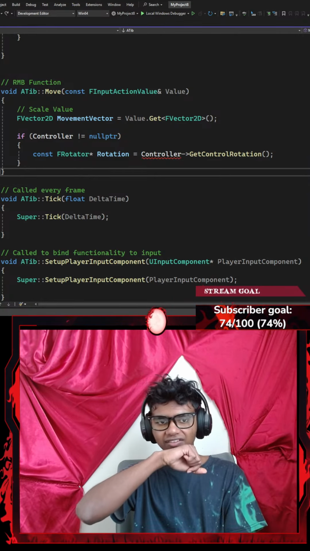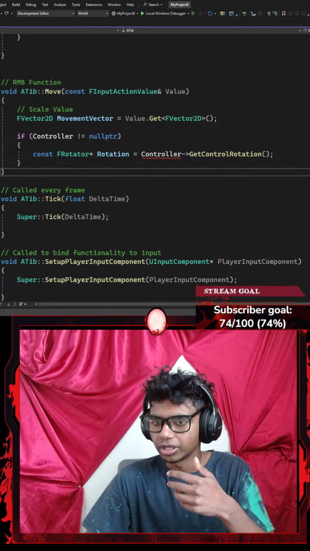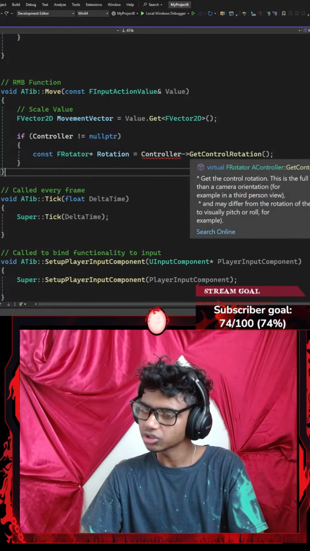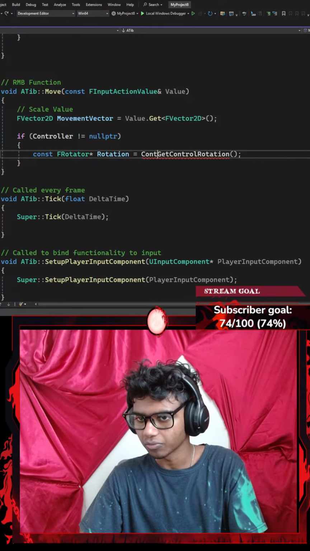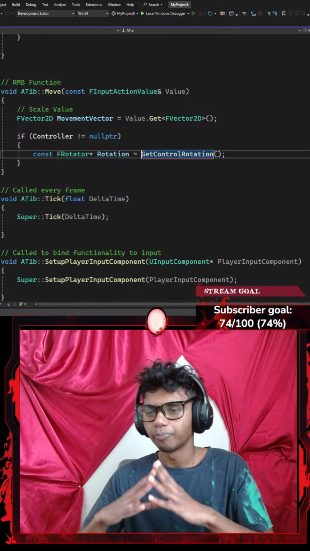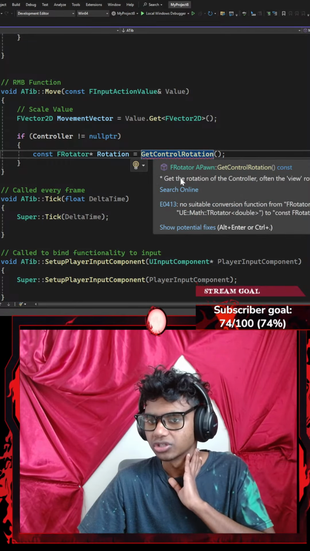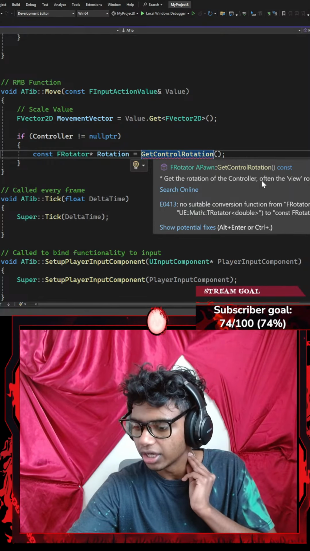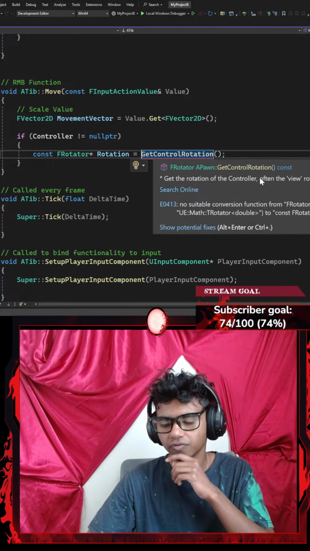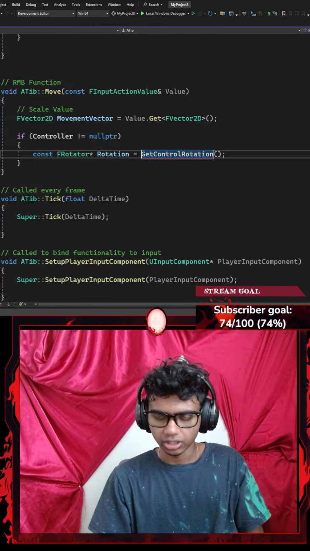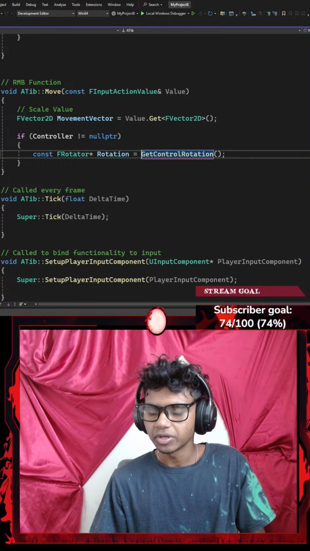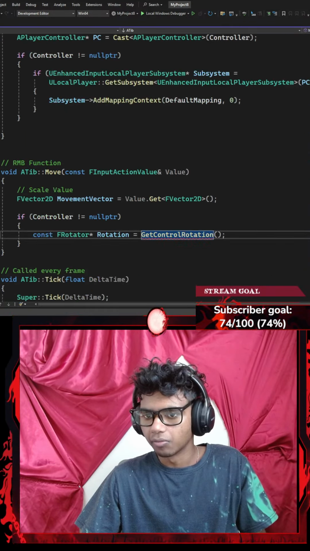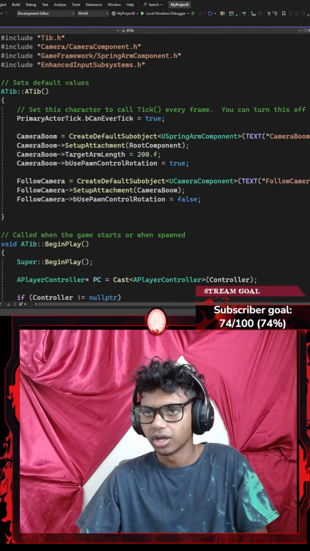Okay, so rotation is going to be equal to my controller dot GetControlRotation, my controller which points towards the GetControlRotation. Yeah, I'm positive there's nothing else that I could do for this. So get the rotation controller view stuff. Okay, so it should be my player controller, right? I'm positive. Okay, did I spell controller wrong? Am I doing something wrong here? Did I perhaps not include something?